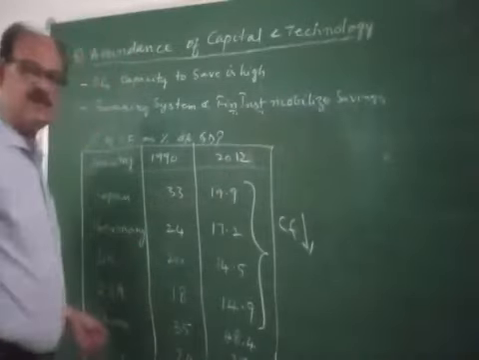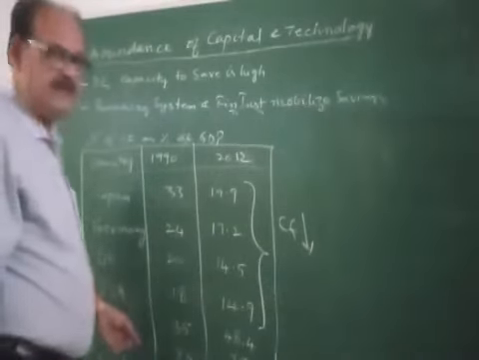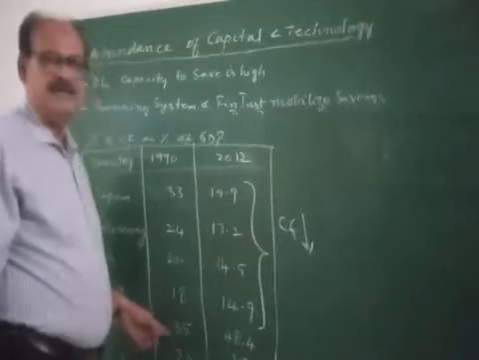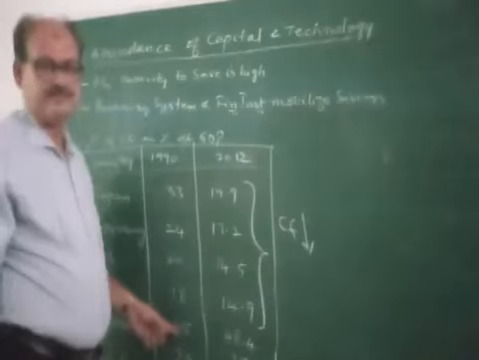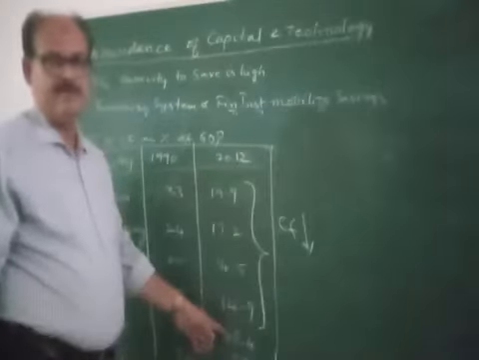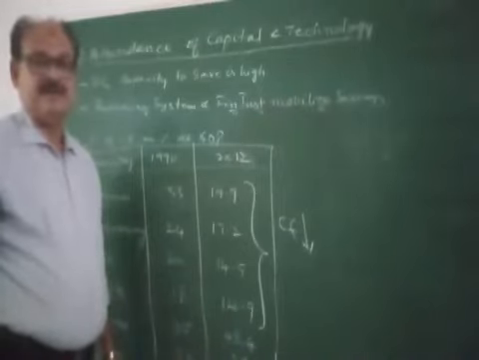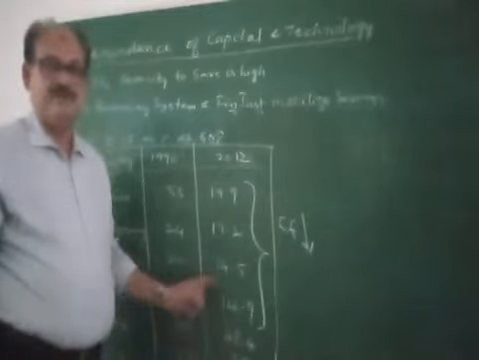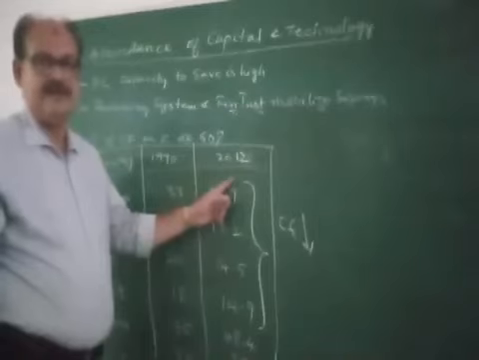Whereas in the case of developing countries like China and India, in the case of China, the capital formation was 35% of the GDP, and it rose to 48.4%. So the capital formation of China increased from 35% to 48.4% from 1990 to 2012. It increased, unlike the case of the developed countries.